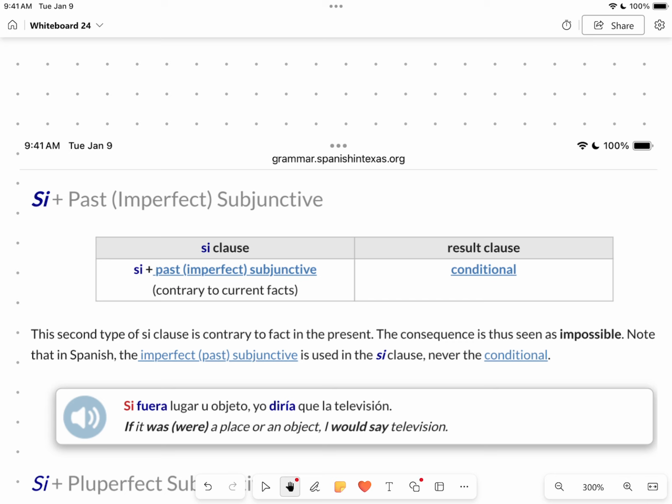So now that we've jogged our memories, let's talk about C clauses again. If this, then I would do such and such. If this were such and such, then I would do such and such. Okay, so we're talking about something that's contrary to current facts. So if it were this, if it were that,